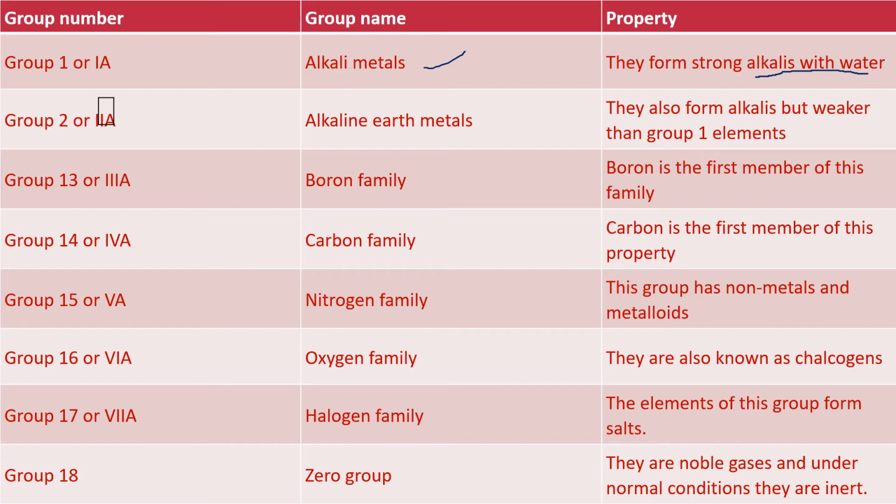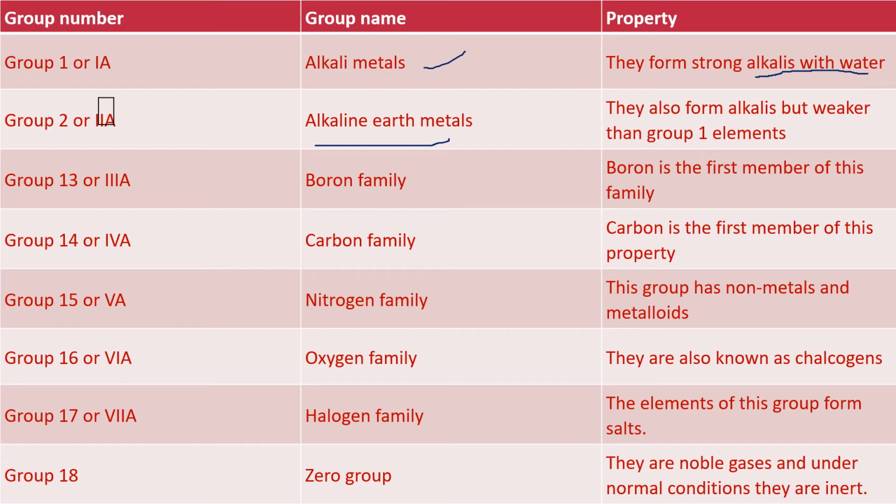The second group is known as alkaline earth metals. They also form alkalis but weaker than group 1 elements. The second group elements are known as alkaline earth metals because they also form alkalis, but those alkalis are weaker than those which are formed by first group elements.